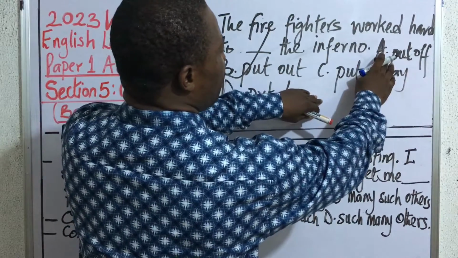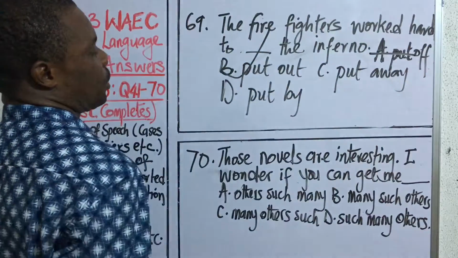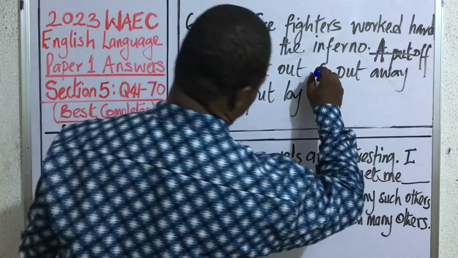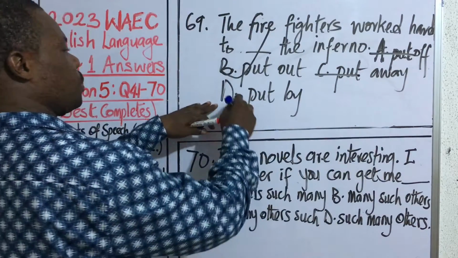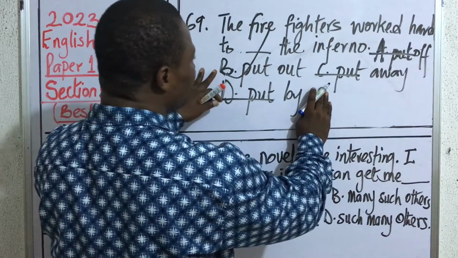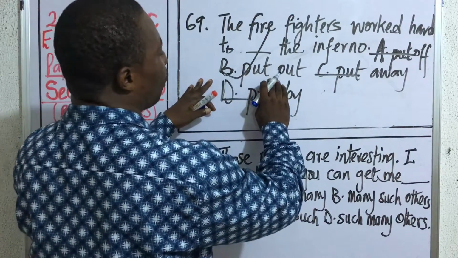Put off means to postpone something, and that is not what this expression is talking about. Put away is to keep aside, and that is not what the expression is talking about. And put by is not what the expression is talking about. So, to extinguish a huge fire, you use the prepositional phrase put out.